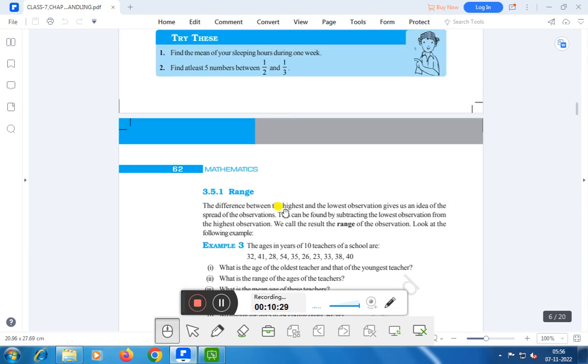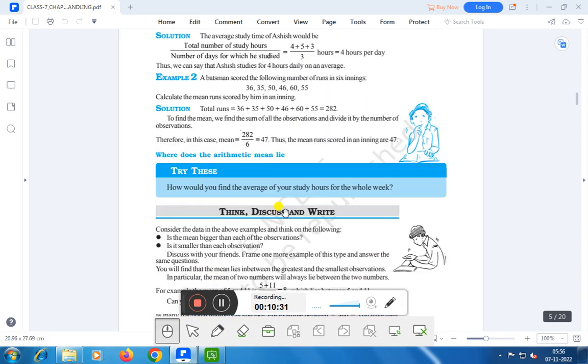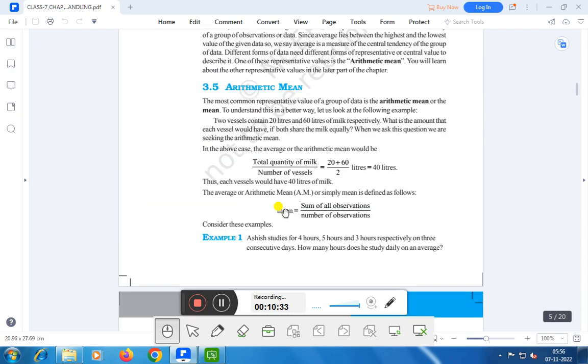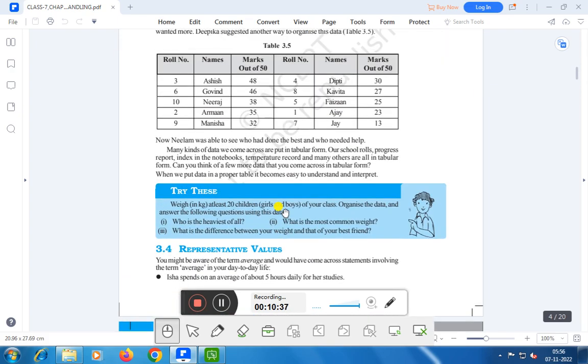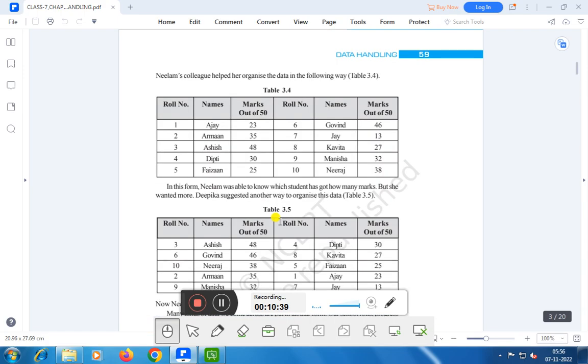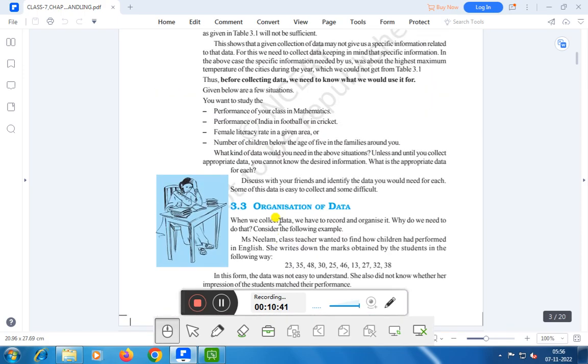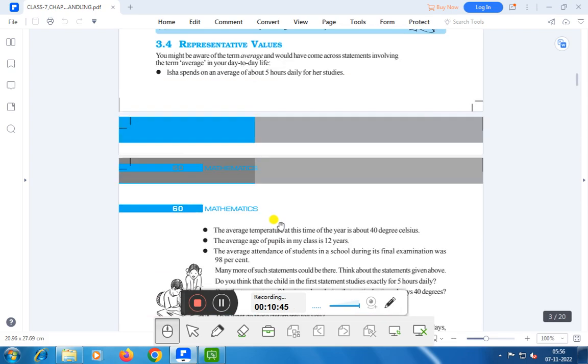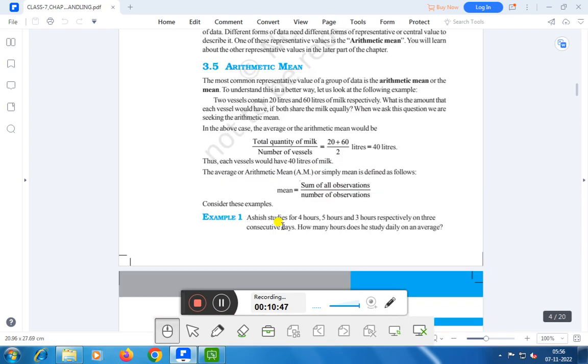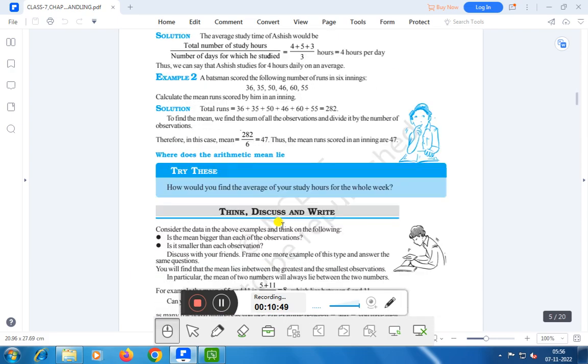Now, first of all we have introduced what is data, and what is arithmetic mean. Arithmetic mean is the central tendency or representative value. Next, we shall solve the various problems of the exercises of this chapter. In the next video we will solve exercise